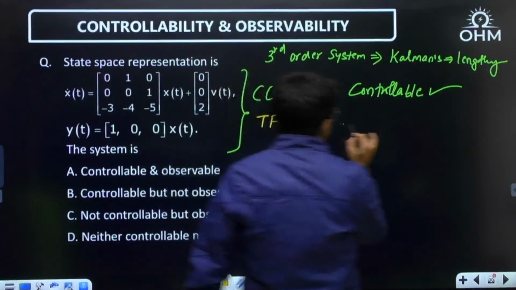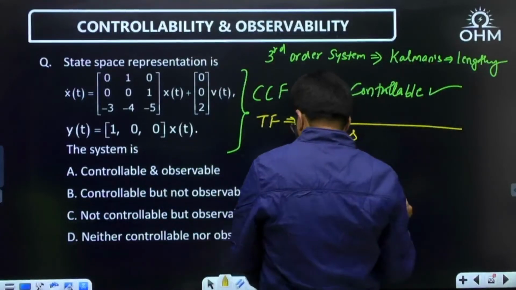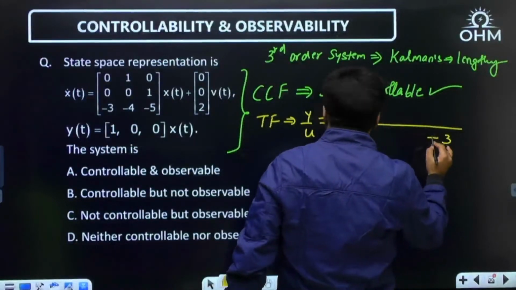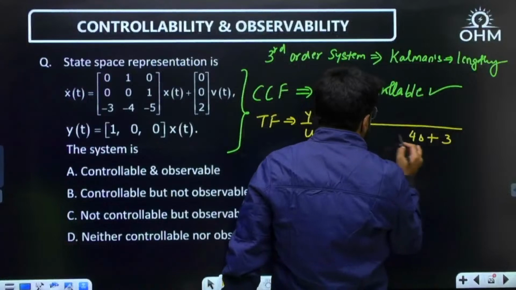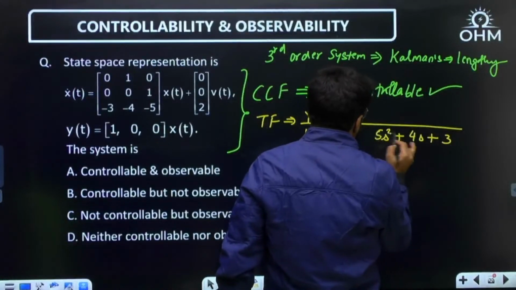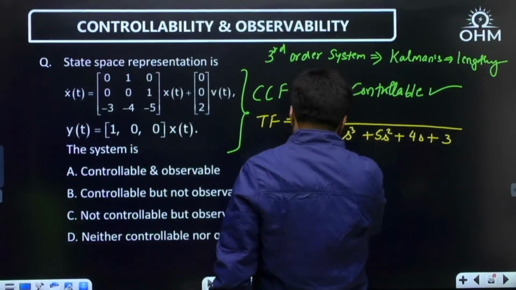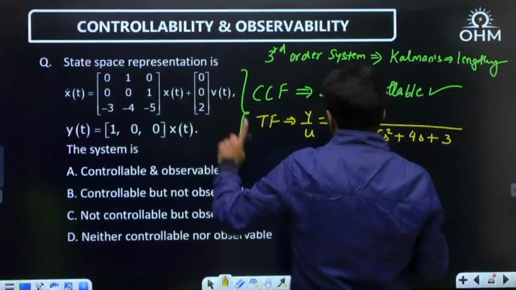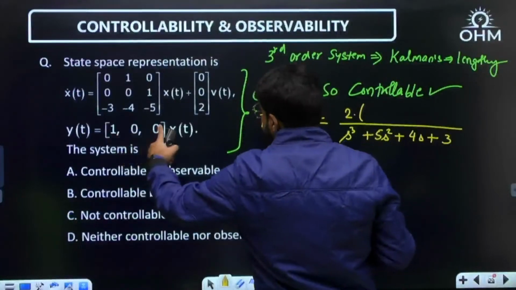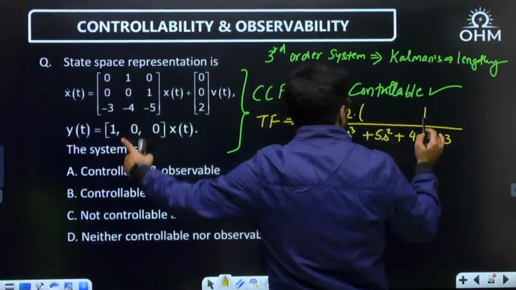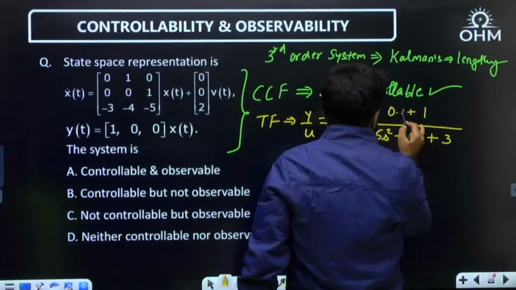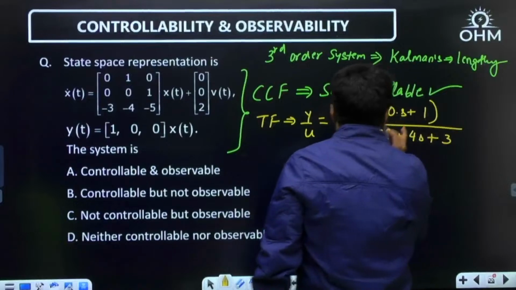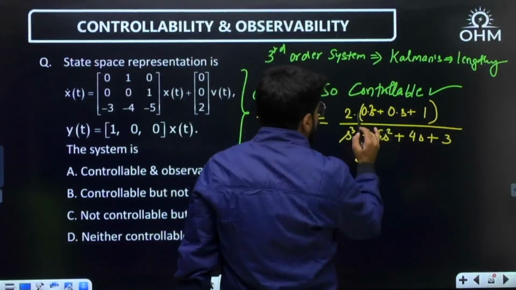Y by U, the transfer function. Minus 3 written, the 3 will be the constant of the denominator. Go reverse, then 4s, then 5s square, and then s cube. Cubic denominator, it has to be a third order system. Then numerator 2, B2. Then only 1, 0, 0, that means only C0, the constant term. Next term is 0 into s, next is 0 into s square. So the numerator is only 2 into 1.